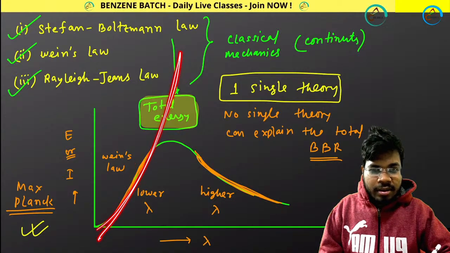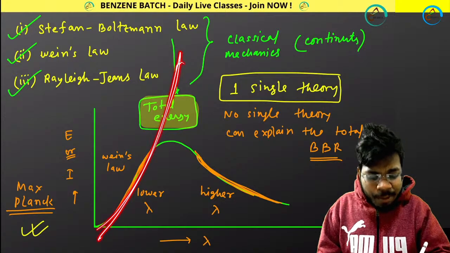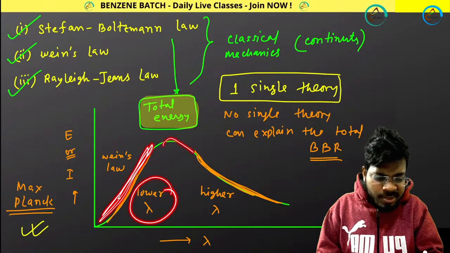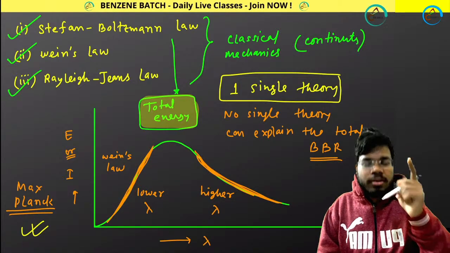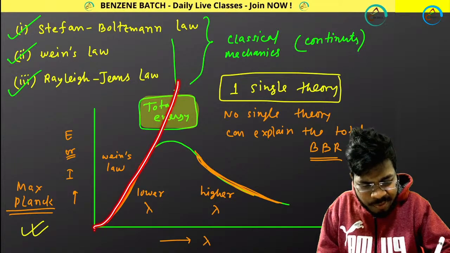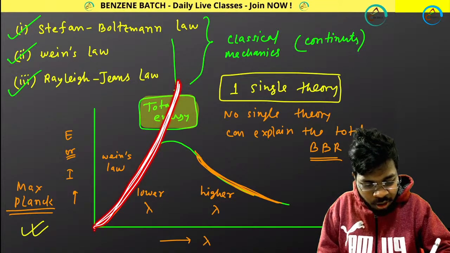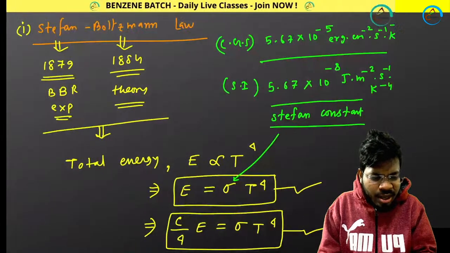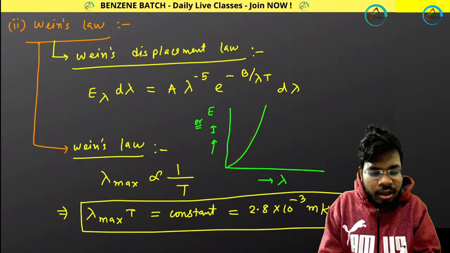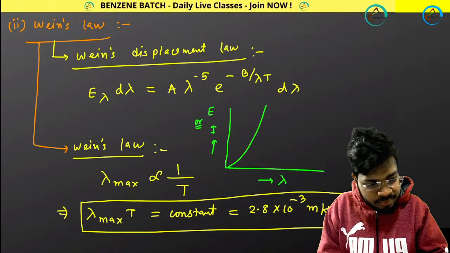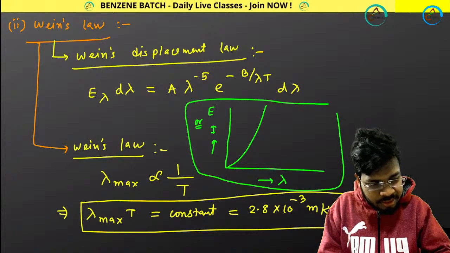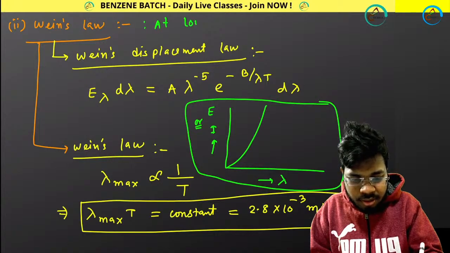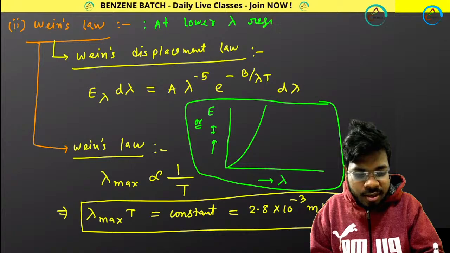It means this Wien's law is only explaining the black body radiation plot from the lower wavelength region, this part. It cannot explain this part. Understood or not? This law is explaining only this part, not this part. That's why the plot is looking like this. That means this Wien's law is applicable at the lower lambda region.